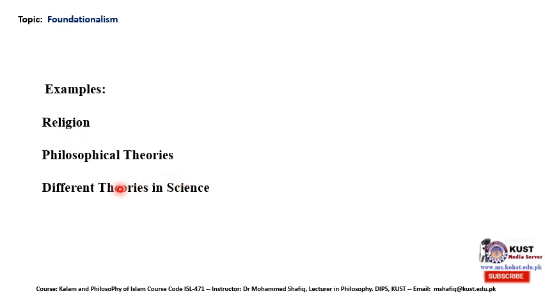For example, we have religion, philosophical theories, as I explained earlier, and different theories in science. If you study quantum particle physics, it has its own foundational beliefs, and they consider those foundational beliefs as self-evidently true. They think that these beliefs are non-inferential in nature, and on the basis of those foundational beliefs, some other beliefs are derived or inferred.